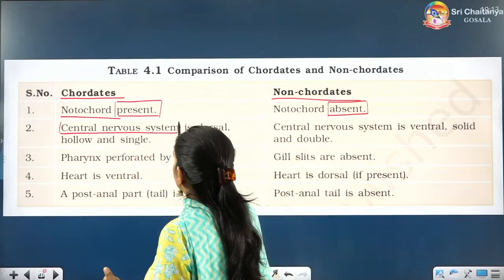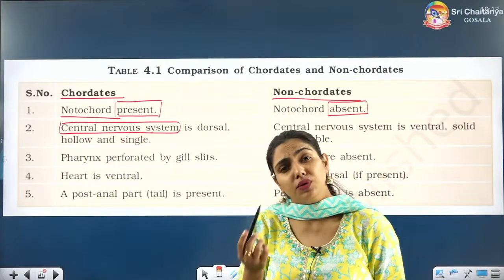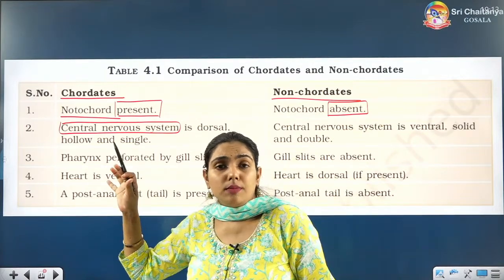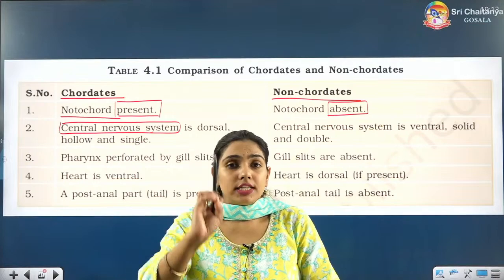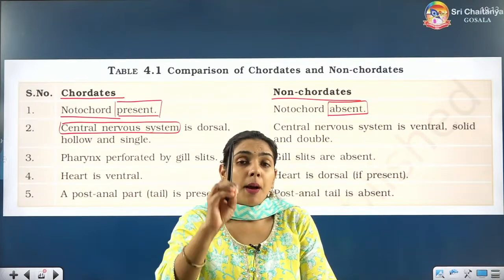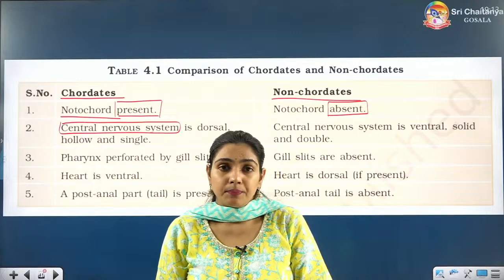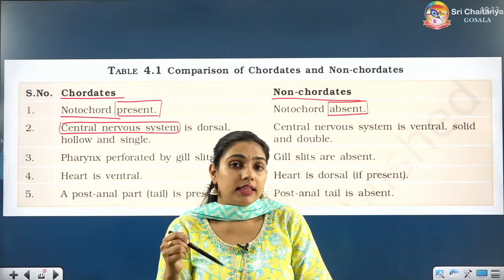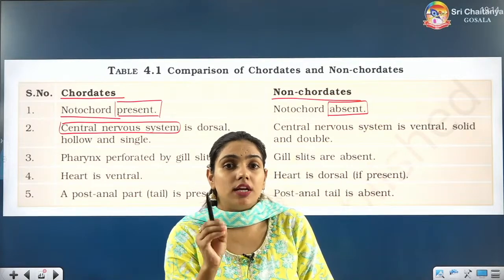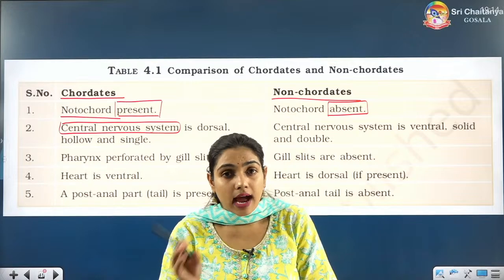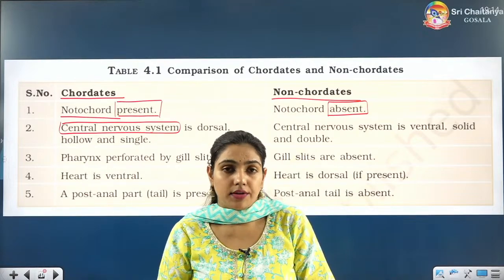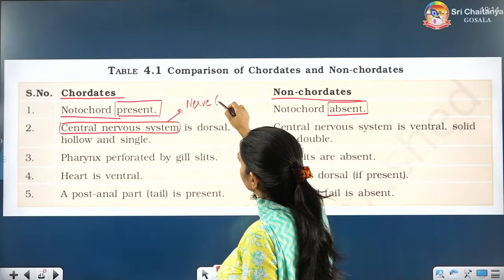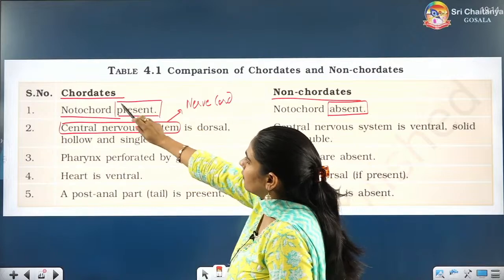Central nervous system. So now some people will get confused. Ma'am has talked about nerve cord, and here they are talking about central nervous system. Beta, your central nervous system is formed by your nerve cord only. So now you have brain, you have spinal cord. This is representing your central nervous system and that is formed by the nerve cord, right? So here this central nervous system represents nerve cord. So what is the nerve cord in chordates?